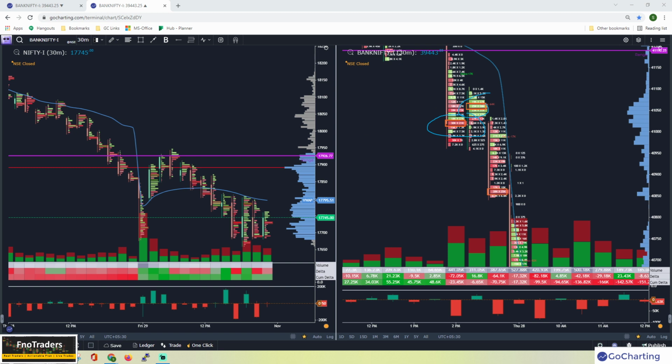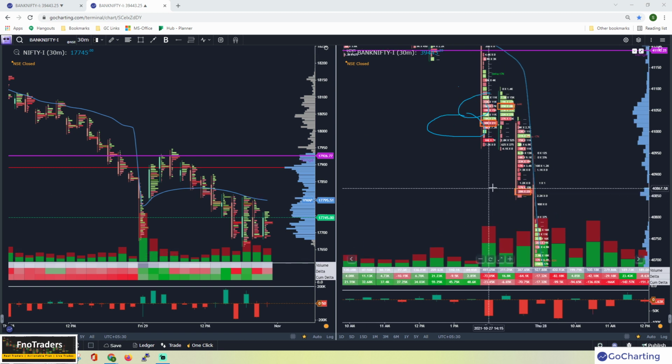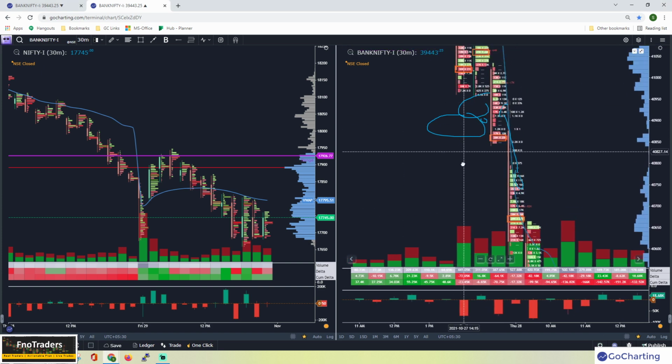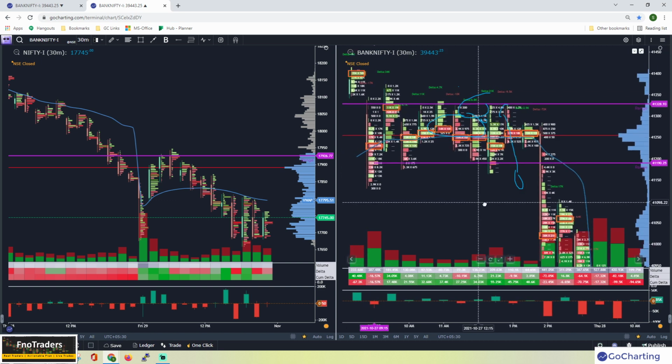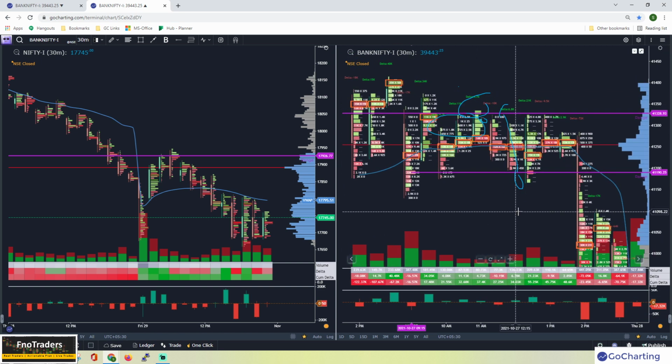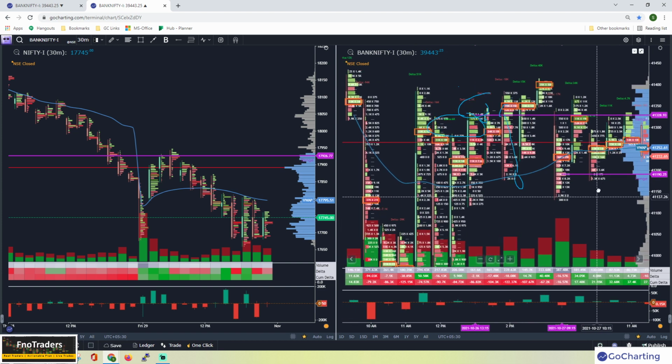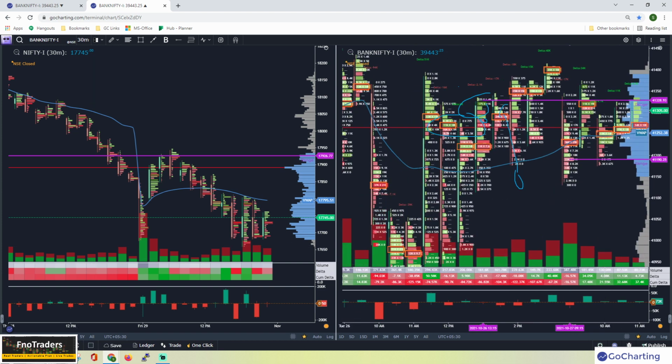Okay, my general anticipation here is for the point of control to migrate lower for a downtrend. So generally this is the same level, but then this migrated lower. So essentially, if the point of control continues to migrate lower, what it means is more volume is coming at lower levels, and you could see a trending move. Okay, if after a big move the point of control is not really doing much, then you'd expect markets to whipsaw around a bit.